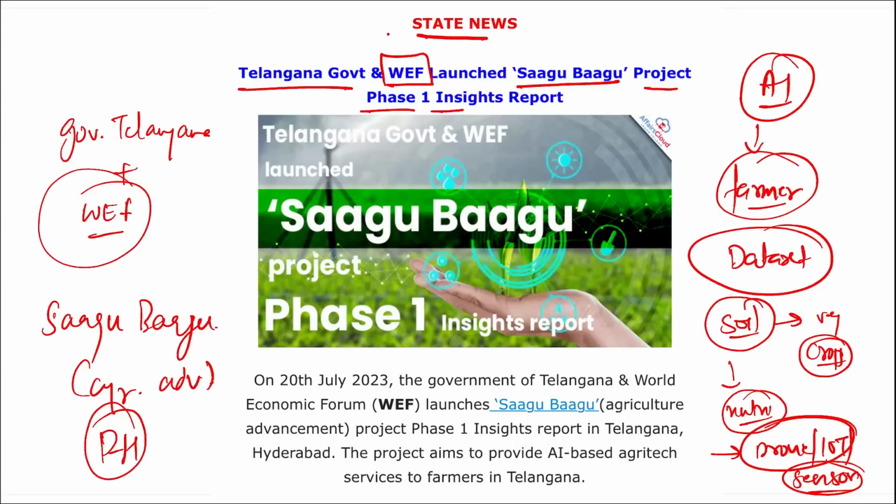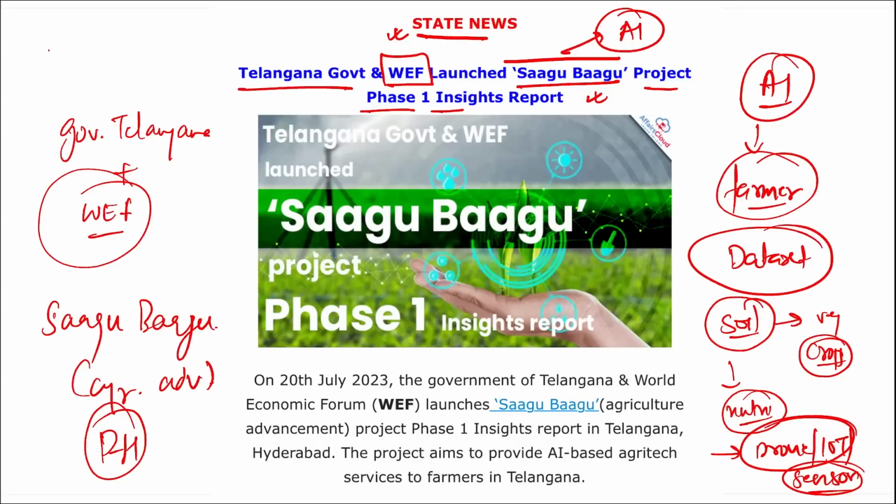Coming back, it was the Telangana government that tied up with the World Economic Forum. They launched the Sagu Bagu project, which is an AI-based development project for agri-tech services to farmers in the state of Telangana. So a question can also be asked in such a way: this Sagu Bagu project was launched in which state? It was launched in Telangana. Here with this, remember Artificial Intelligence for Agriculture Innovation. This was also launched.